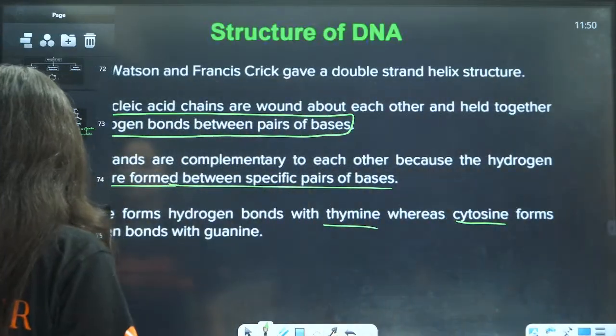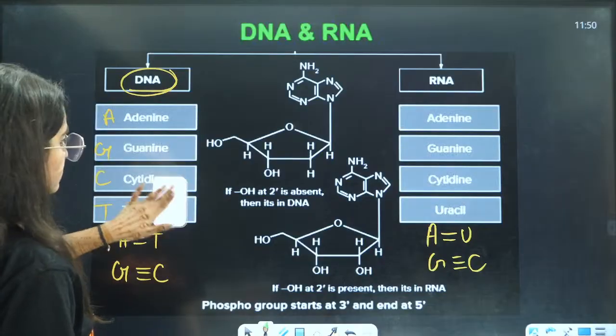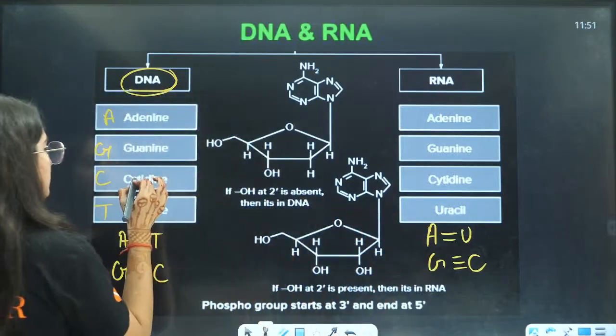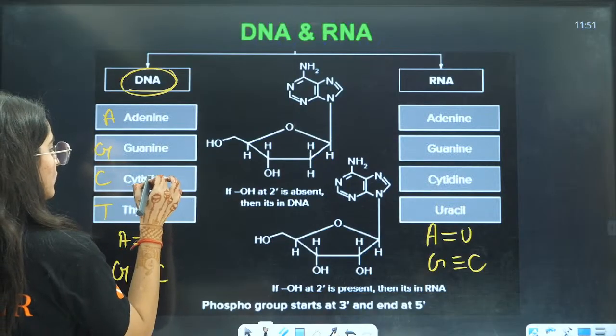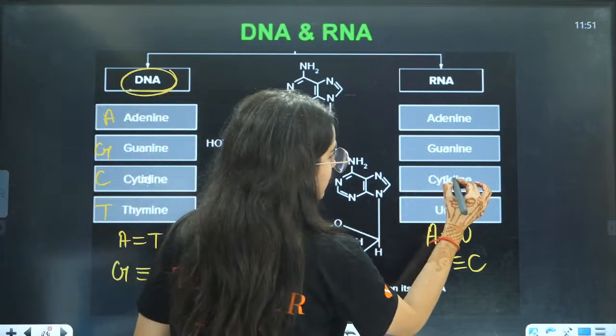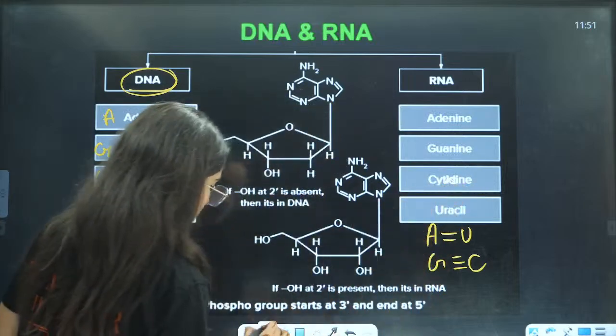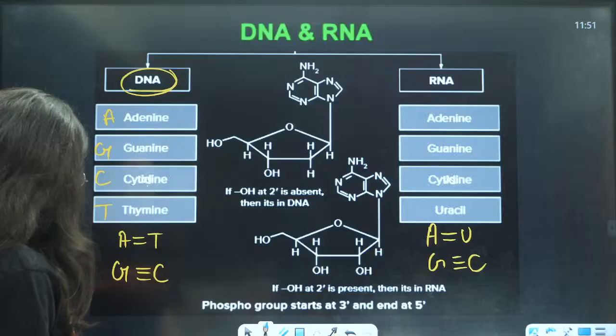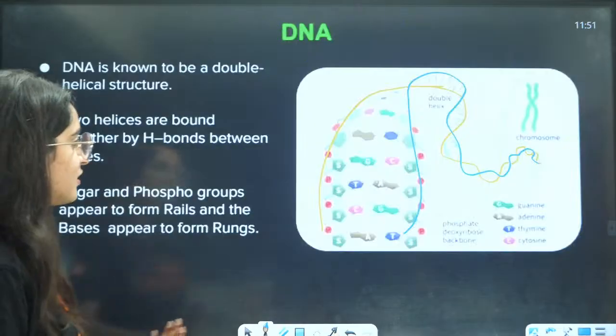Wait a minute. This will be cytosine only. So bio, that's why I don't like bio that much, right? Because of these weird names, right?